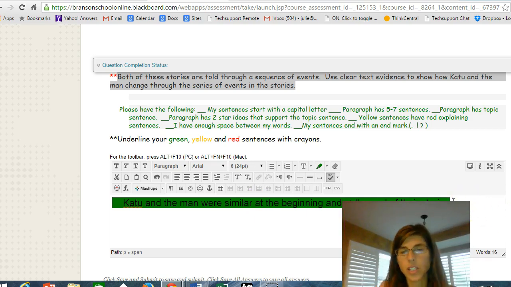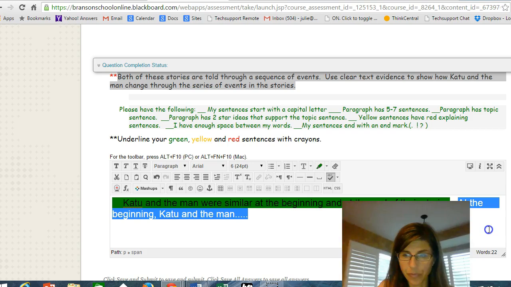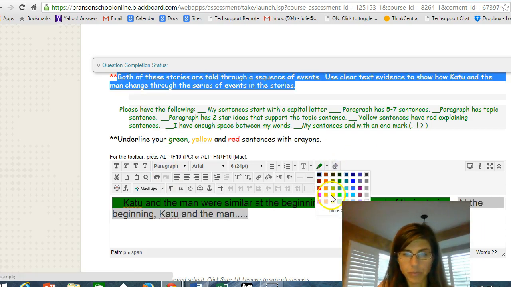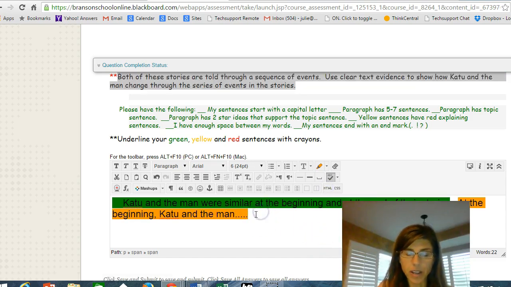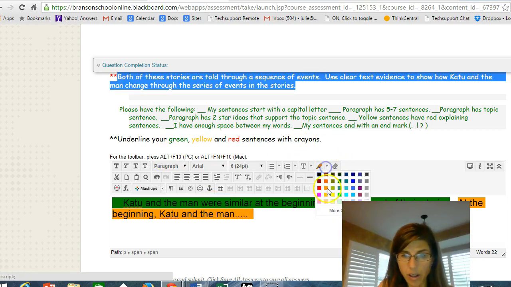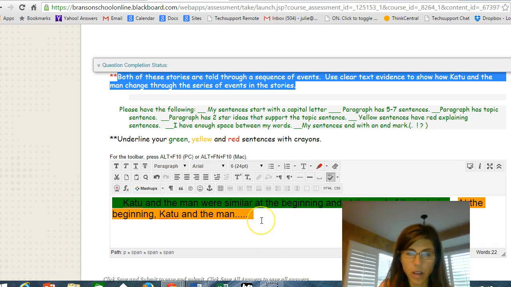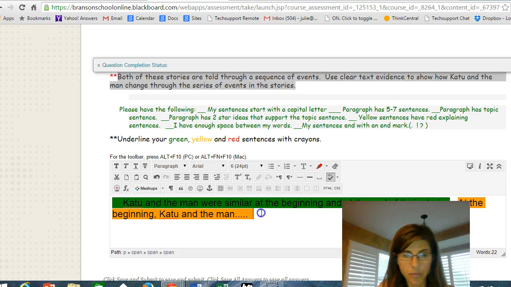So then I would continue to write maybe at the beginning, and that is a time order word. At the beginning, comma, Katu and the man, and I'm not going to give it away. That's going to be yellow. You have to read it. Okay? At the beginning, Katu and the man were this. And then my red sentences would state what they were like. And I will explain that in my red sentence.